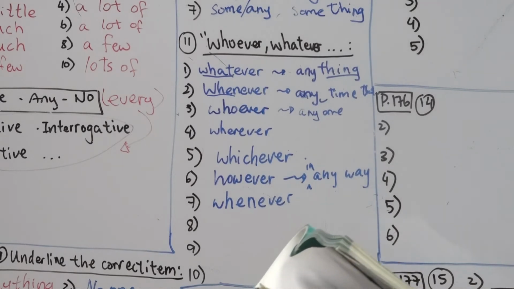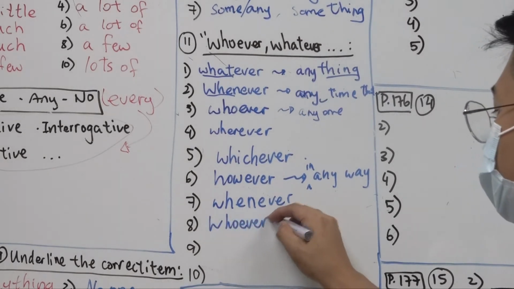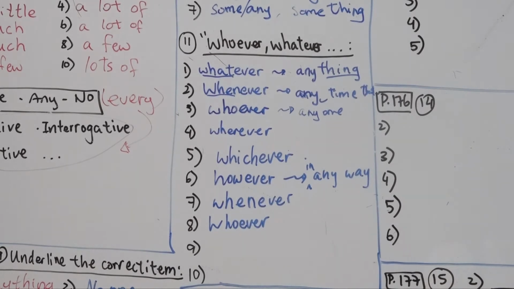Number 8. Blank wins the election is sure to be the best candidate. So we're talking about a person, right? Talking about a person, so very easy. Whoever. Right? Whoever wins the election.